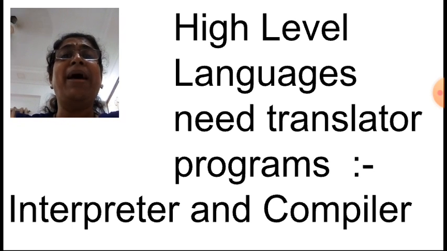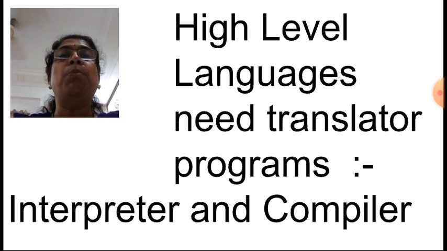If you see the comparison study for interpreter and compiler, compiler programs were much faster in execution, because they used to execute the full program and give the error list at the end, whereas interpreter programs used to interpret or translate the program line by line, and if an error comes, the user has to rectify the error and only then will it go to the next line. So the execution speed was less.